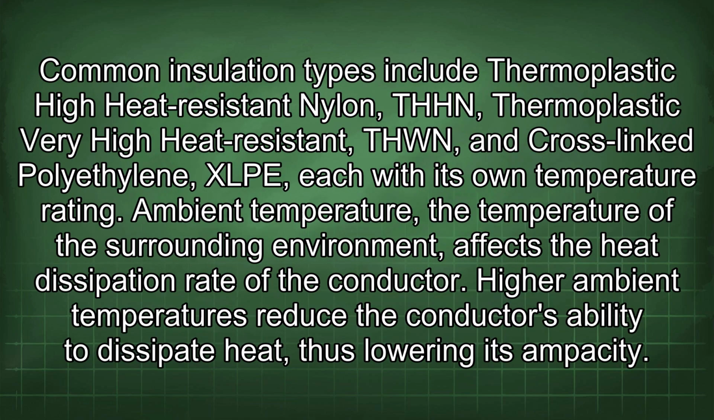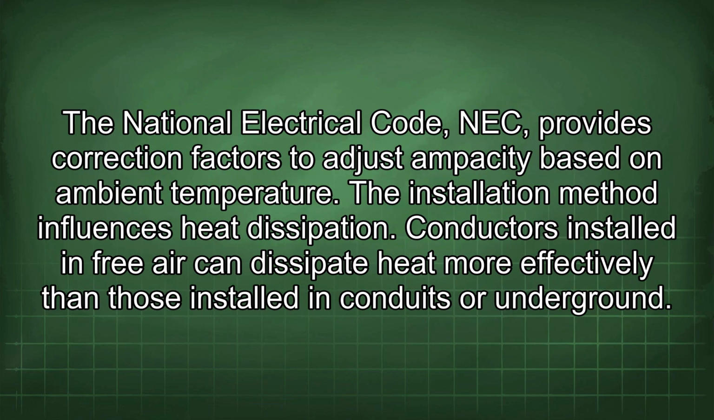Common insulation types include thermoplastic high heat resistant nylon (THHN), thermoplastic very high heat resistant (THWN), and cross-linked polyethylene (XLPE), each with its own temperature rating. Ambient temperature, the temperature of the surrounding environment, affects the heat dissipation rate of the conductor. Higher ambient temperatures reduce the conductor's ability to dissipate heat, thus lowering its ampacity. The National Electrical Code (NEC) provides correction factors to adjust ampacity based on ambient temperature.